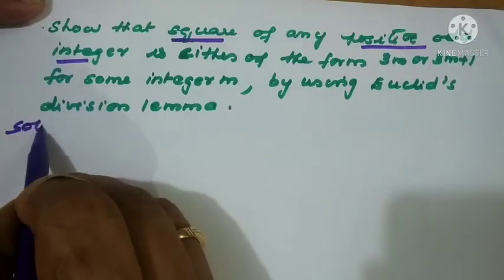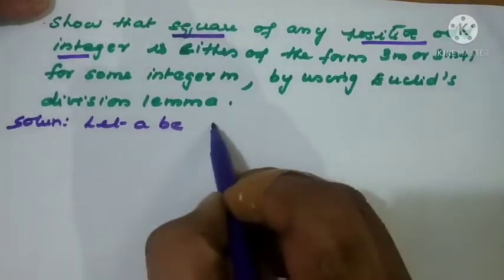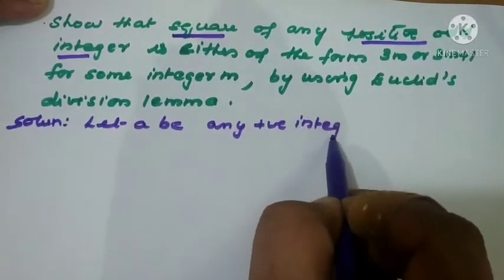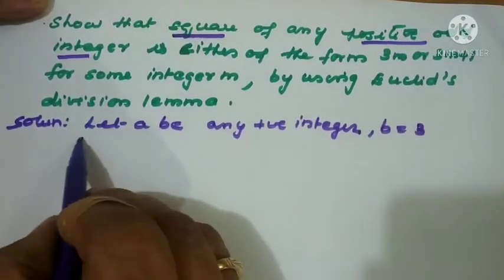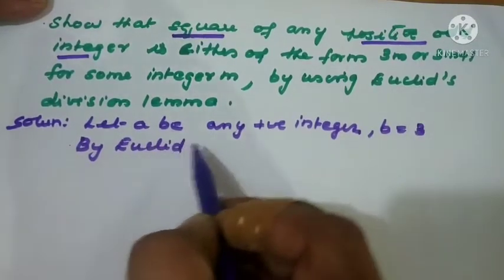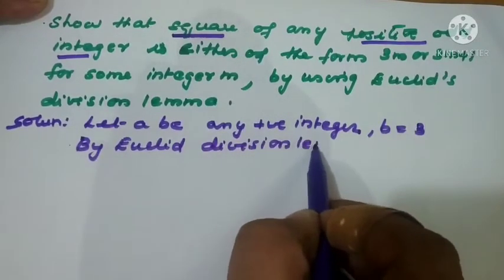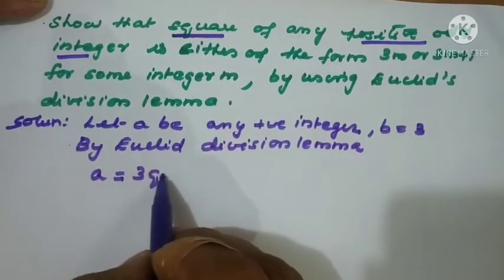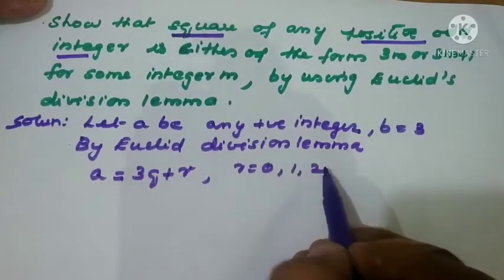Solution: let a be any positive integer and b equal to 3. Therefore, by Euclid division lemma, what can you write? a equal to 3q plus r, where r equal to 0, 1, 2.